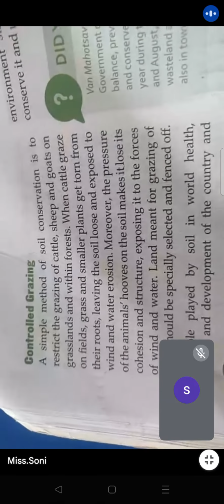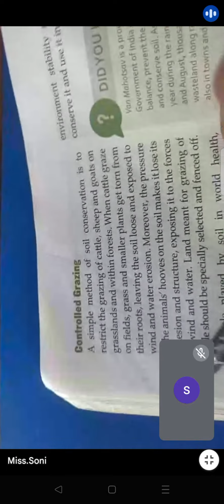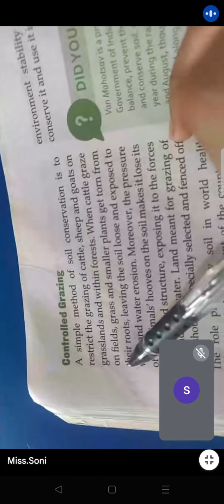The soil should be protected from the moving agents, like light, air, and water, right? So a little vegetation cover should at least be there, whether it is trees, grasses, etc. There should be some vegetation cover.